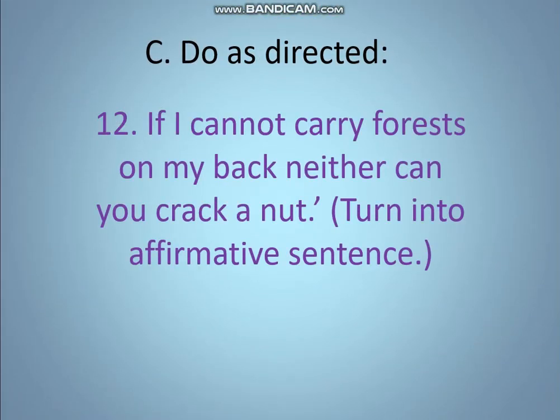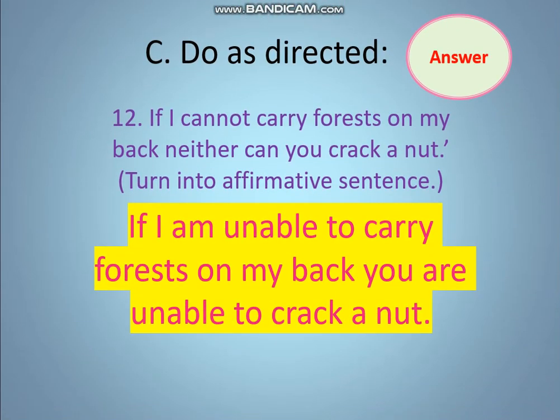Number 12: If I cannot carry forest on my back, neither can you crack a nut. Turn into affirmative. Again, cannot will be replaced. Look at the answer: If I am unable to carry forest on my back, you are unable to crack a nut. That is, unable replaces cannot.